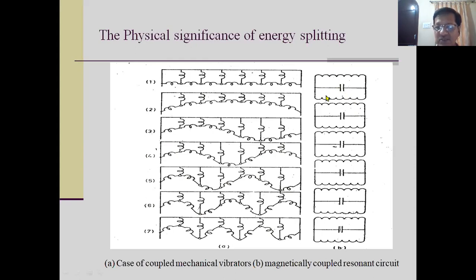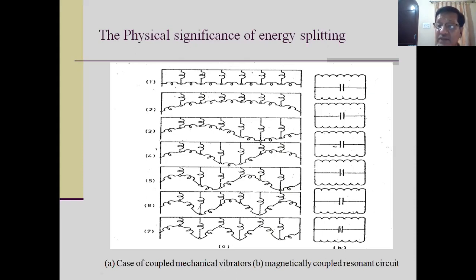You can see this resonant circuit is characterized by its resonance frequency, 1 upon 2 pi square root of L and C. If you operate the circuit, it will have one natural resonant frequency.